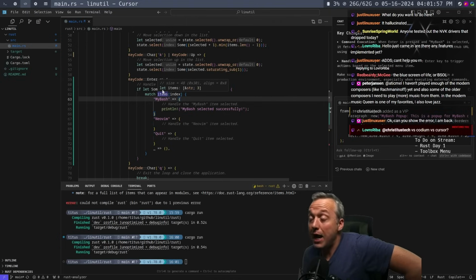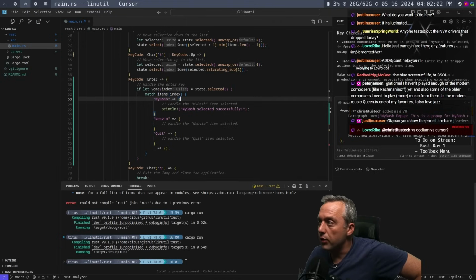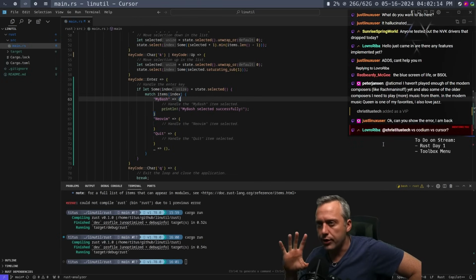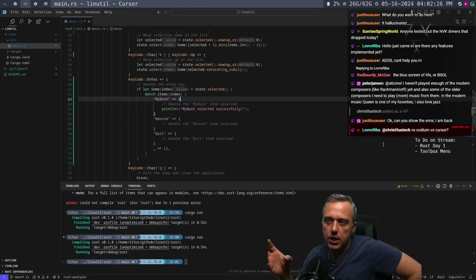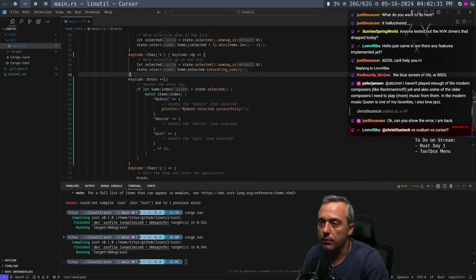VS Codium versus Cursor. I really like Cursor. It's been fun, having a lot of the ability to just go with one line of code. As I've shown in the past couple streams, having it write substantial amounts of code, not good, but having it document good code is kind of where it shines. That's where I like it, or if I'm just modifying one line of code and I don't want to type it all out, I just say, hey, make this line of code. Most times it gets it right, but occasionally it does hallucinate. And then you're like, okay, well, just undo that. So I kind of like just doing that.